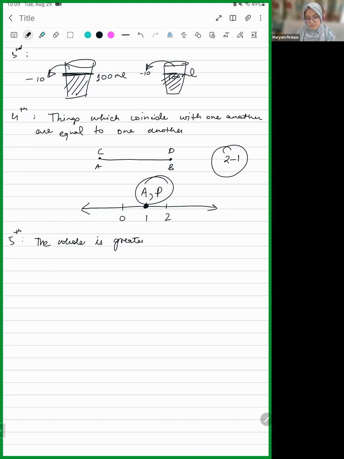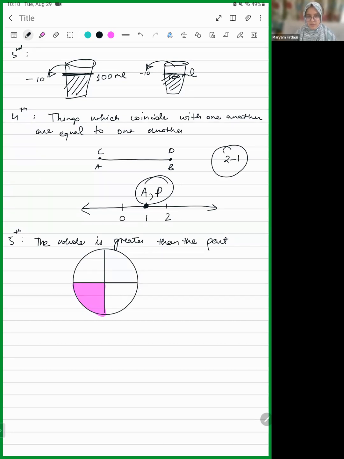So for example, we can take a pizza with 4 slices. If we take one of the slices out, it won't be the same as the whole. The size won't be similar.